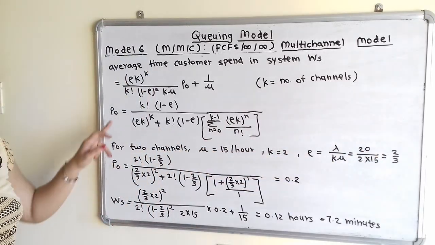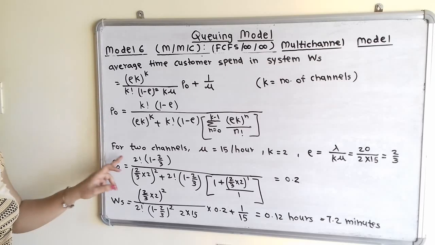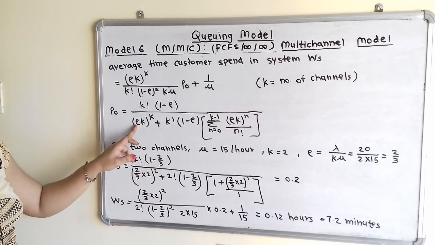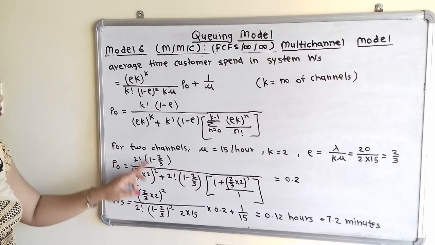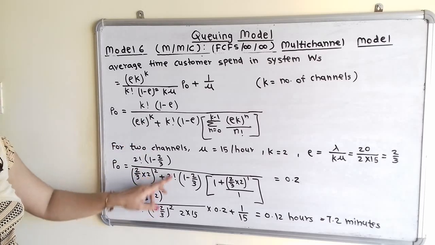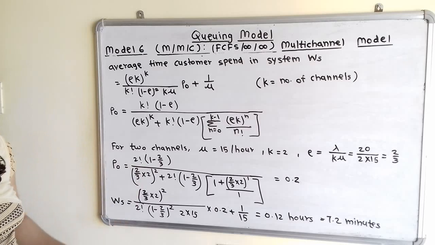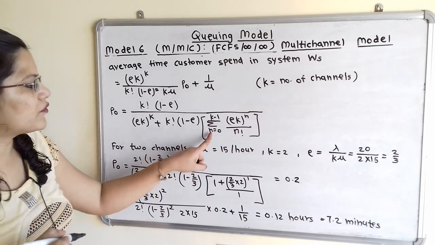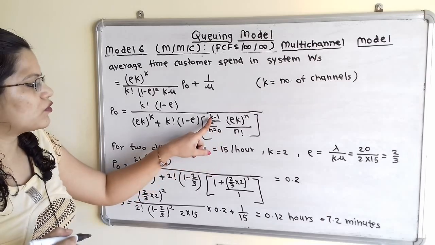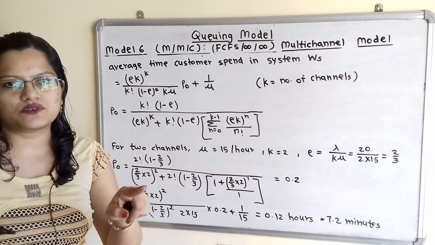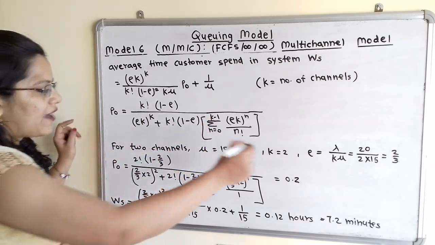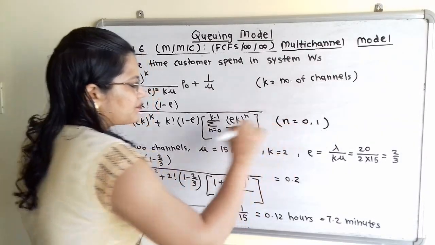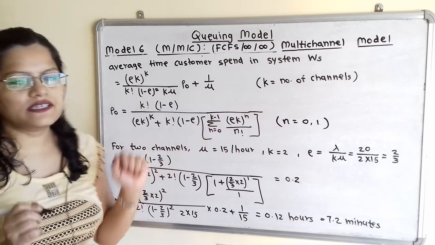So P0 is equal to, first we will calculate P0: 2 factorial in the bracket 1 minus 2 by 3 divided by 2 by 3 into 2 bracket square plus 2 factorial 1 minus 2 by 3. Now here it is important, we have to take the value from n is equal to 0 to n is equal to 2 minus 1, that is 1. So we have to refer the value n is equal to 0, 1, and we have to take the summation.